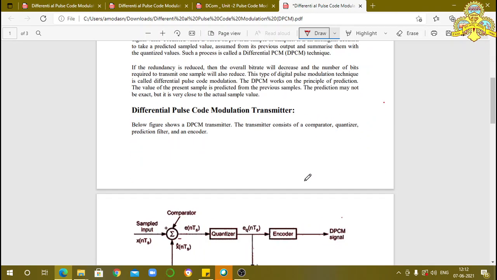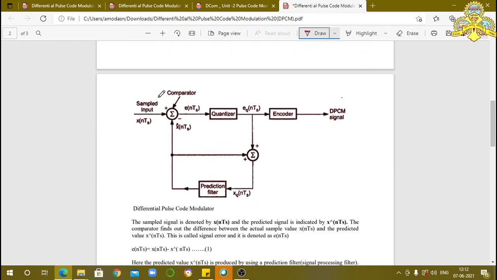Now we consider the differential pulse code modulation transmitter, the DPCM transmitter. Observe this diagram here. Here we have the comparator circuit. It is nothing but a subtractor circuit. In this subtractor we have two inputs. One is the sampled input, indicated by x(nTs).